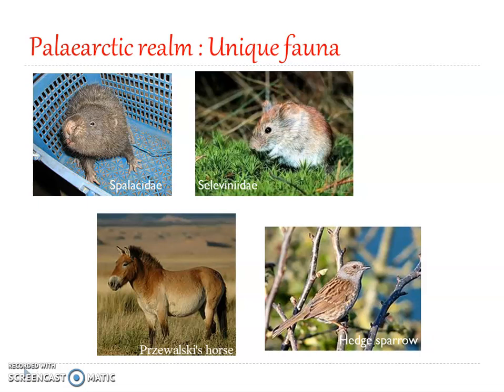Now, as we have already seen, there are several mammalian species that originated in the Palearctic, but they spread to the Nearctic when they had land connections, and they include brown bear, red deer, then Cervus canadensis, which is closely related to elk, then American bison, reindeer, etc. They all originated in the Palearctic, but they spread to the Nearctic during the ice ages, when they had land connections.